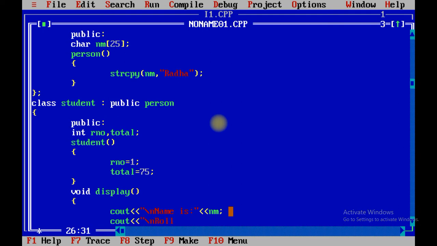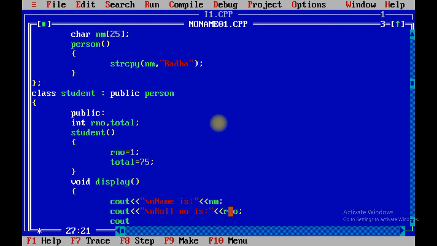\n, roll number is RNO, and cout \n, total is total. If you want to print roll number first, then you can cut this line and put it over here. Now